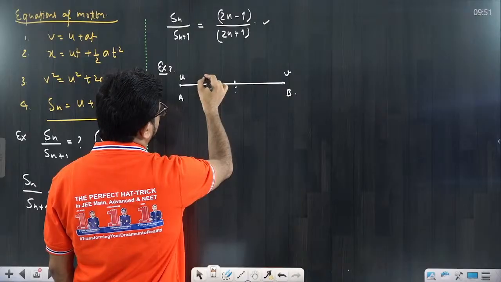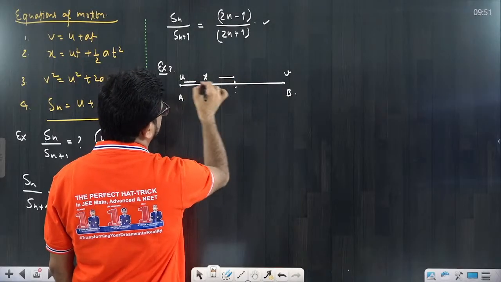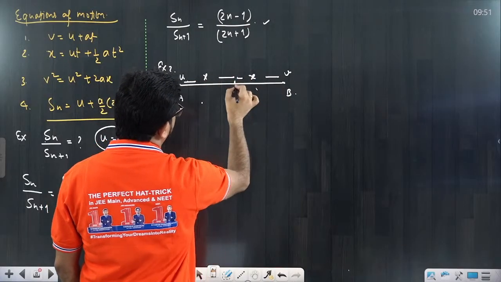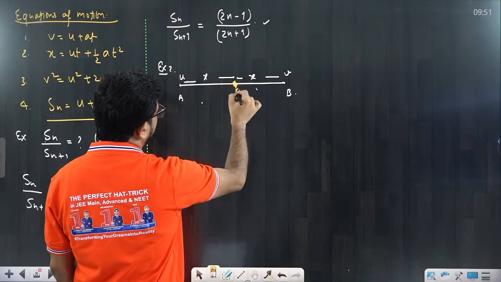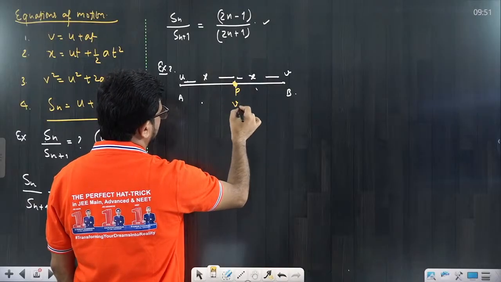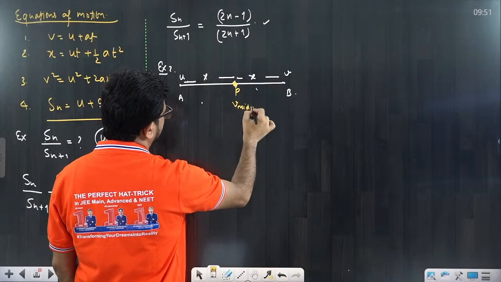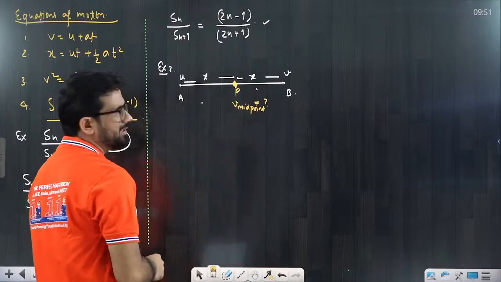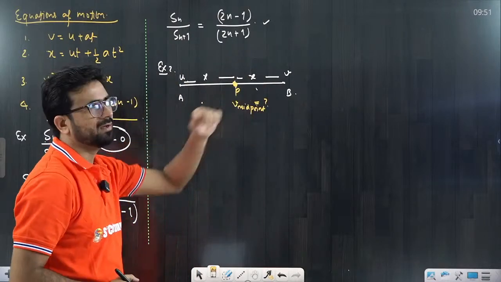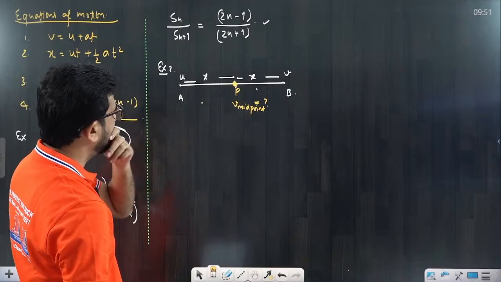Suppose this distance is x, and this distance is also x. So this is the midpoint, that we call the P point. At the P point, find the velocity. This is the midpoint velocity they are asking for. What is that value? Initial velocity is u, final velocity is v. The question is: what is the midpoint velocity?